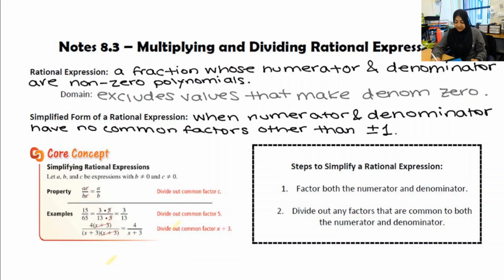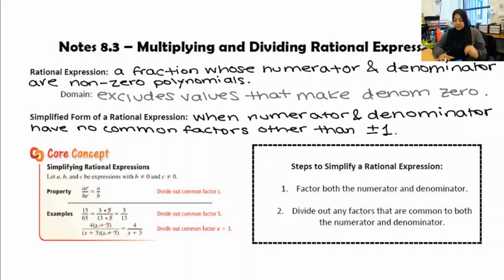Those 5's divide out, therefore, you're left with 3 over 13. The same thing can be done with polynomial expressions of higher degree. So 4 times x plus 3 over x plus 3 times x plus 3. Those x plus 3's cancel, and so you're just left with 4 over x plus 3.